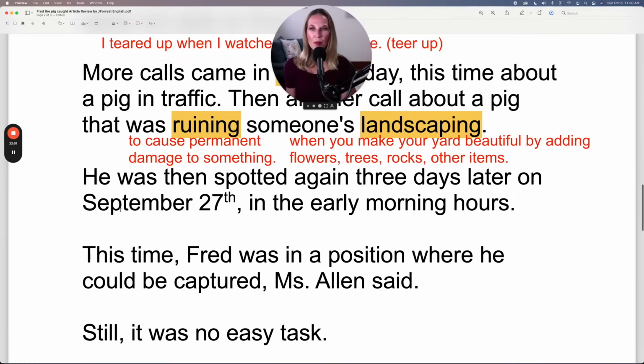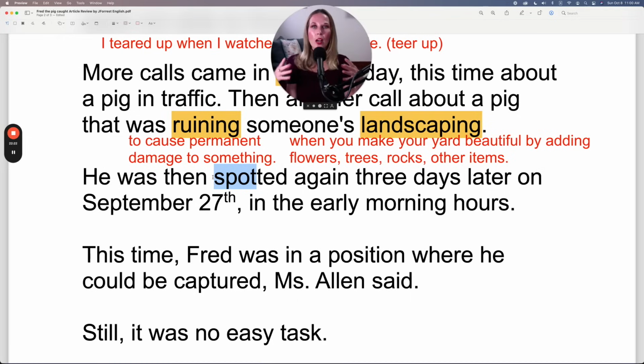Let's continue. He was then spotted again. When you spot something or someone, it means you identify them. You identify them by seeing that person or that something visibly.